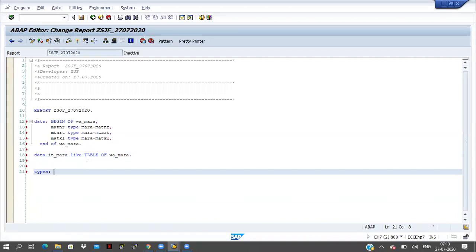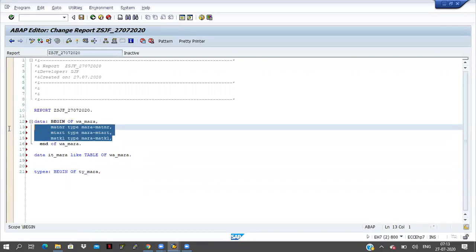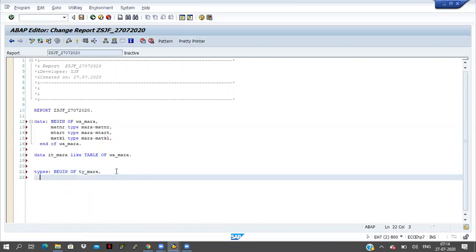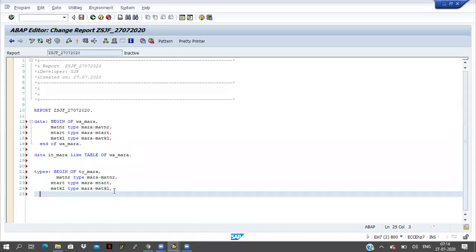Okay, so in the SE11 transaction we are creating the structure, right? In the same way here also we are declaring one structure. First of all, a structure name, I'm writing like this: types begin of ty underscore mara. Okay, ty means a type name. And here I am closing the type, end of ty underscore mara. Same as how you declare the work area, in the same way I am declaring one type name. That's it.